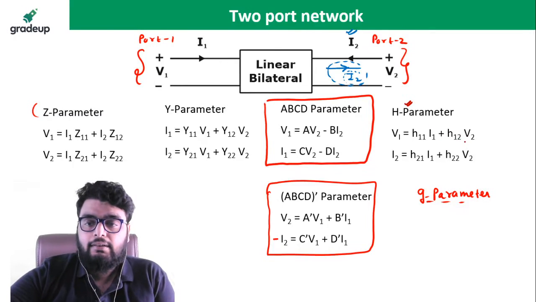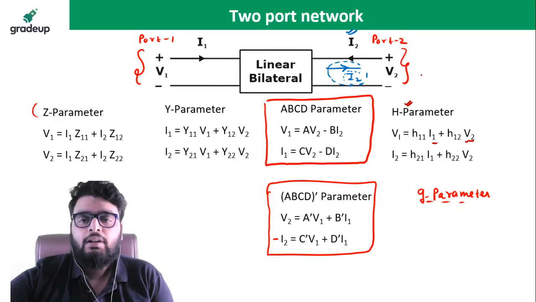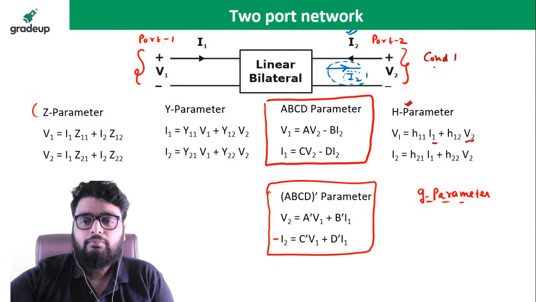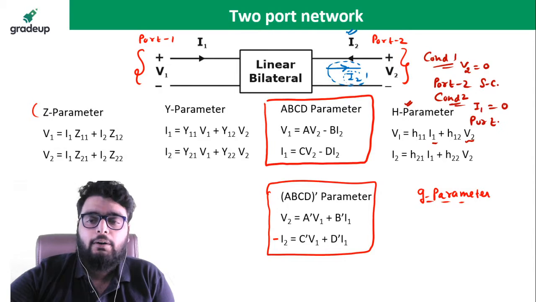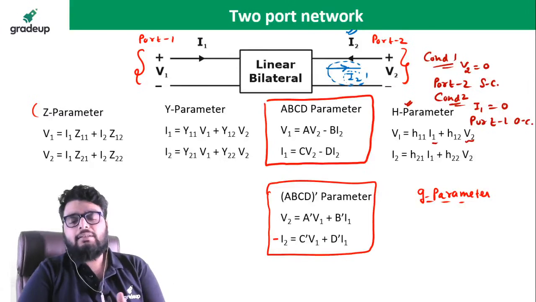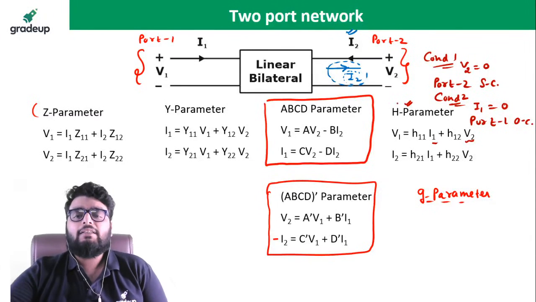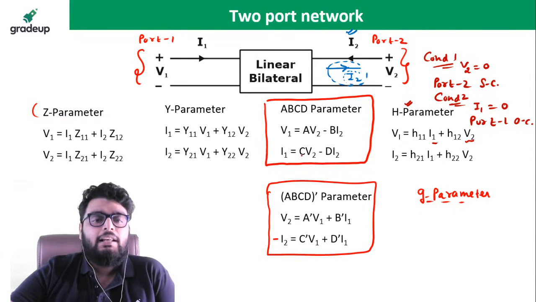So first of all, you can see V2 and I1. So you can take any condition first, no problem. So condition first, V2 equal to 0, or I can say port 2 short circuit. Condition 2, I1 equal to 0, or I can say port 1 open circuit. Okay, jaldi se type karo bachcho. The simple question I am asking, simple question. Then what is the condition for H parameter? These are the conditions for H parameter. Similarly, you can find the conditions of Y parameter and other parameters.